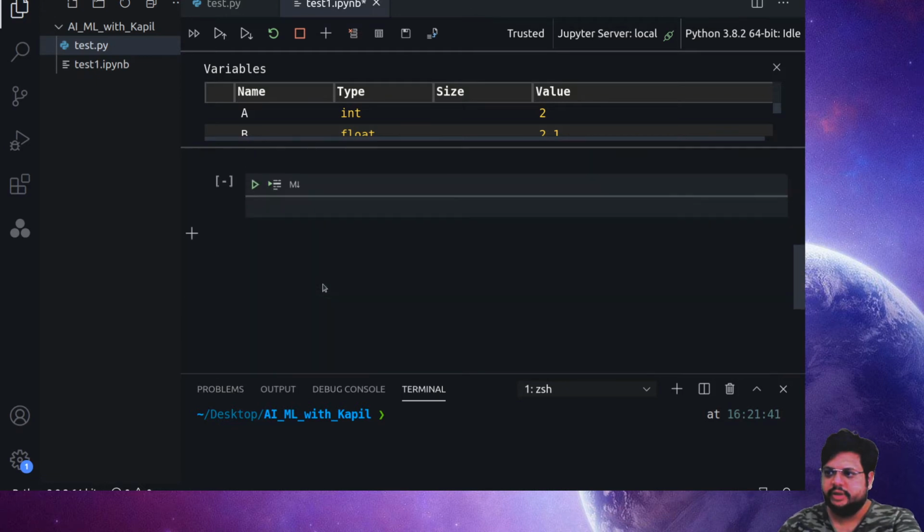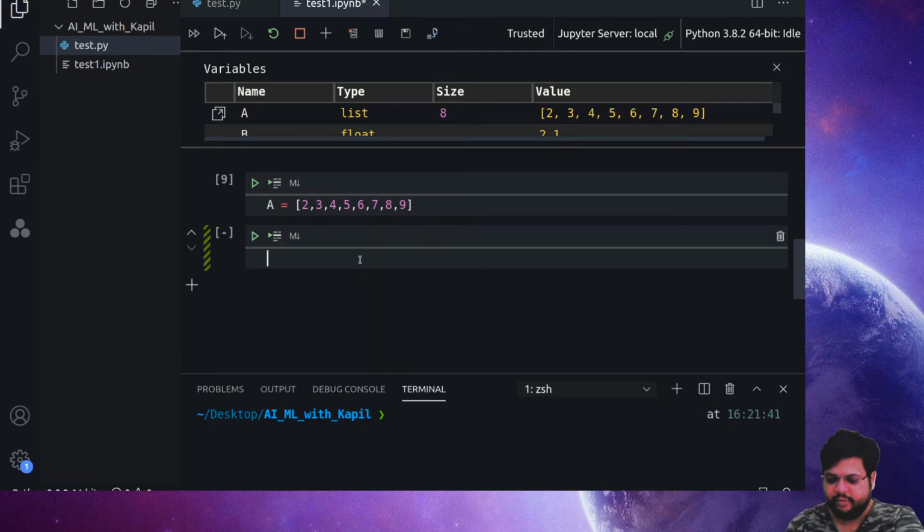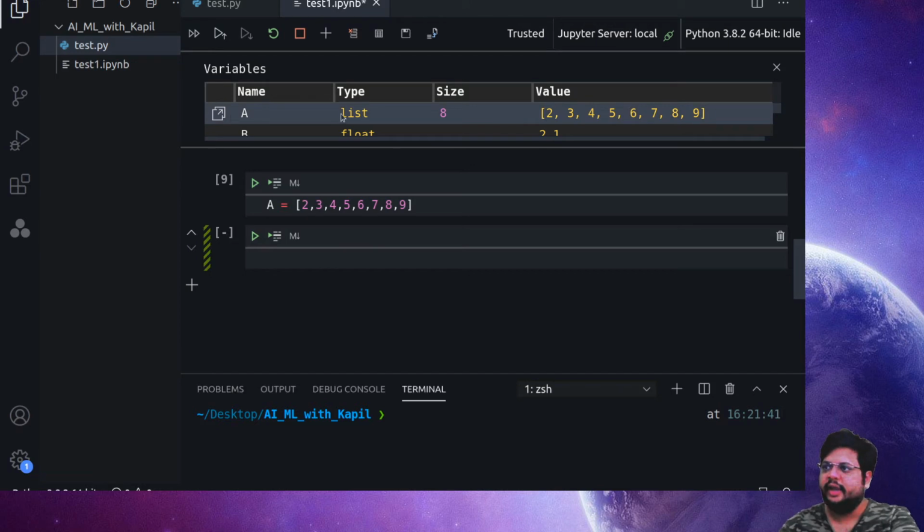Now let's come to the part which we call a list. So what is a list? List or array. Okay, so for the data science part, it's a 1D vector. So how we define it is, it may be like 2 3 4 5 6 7 8 9 something, and let me store this thing again to a. Okay, so now you'll see how easy it is. I just run it. Now if you check the type, look here, a has become a list with size 8, and these are the values of this list.